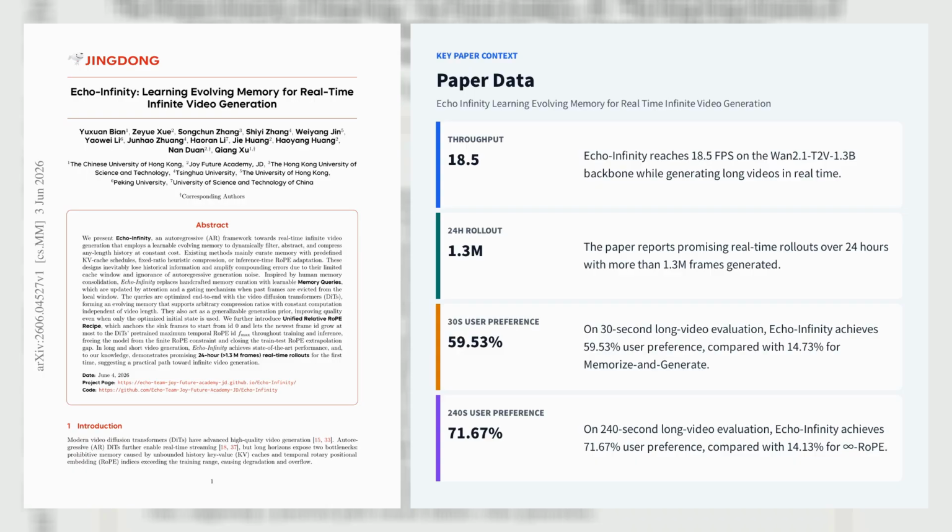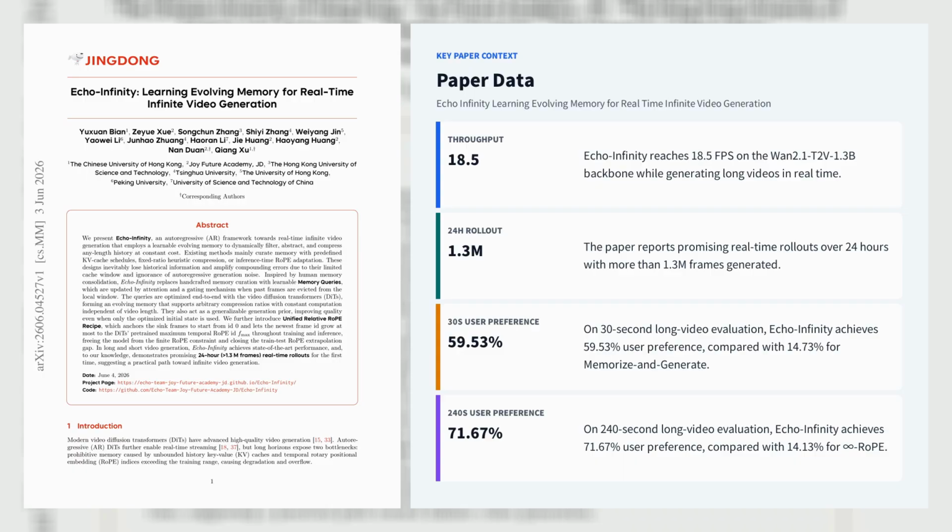Echo Infinity also introduces a unified relative RoPE recipe that anchors sync frames at temporal ID 0 and keeps all active indices within the pre-trained range during both training and inference, eliminating the train-test mismatch seen in prior test-time-only RoPE fixes, such as Infinity-RoPE and MemRoPE, built on the WAN 2.1 T2V 1.3B backbone with causal forcing and DMD distillation.